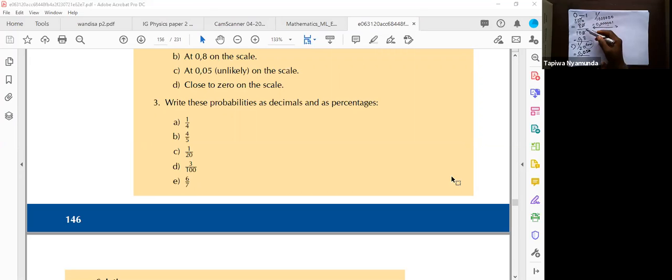In comparison to this one, as you can see, 0.8. 0.8 is even close to 1. So this event here is very likely in comparison to these two events.